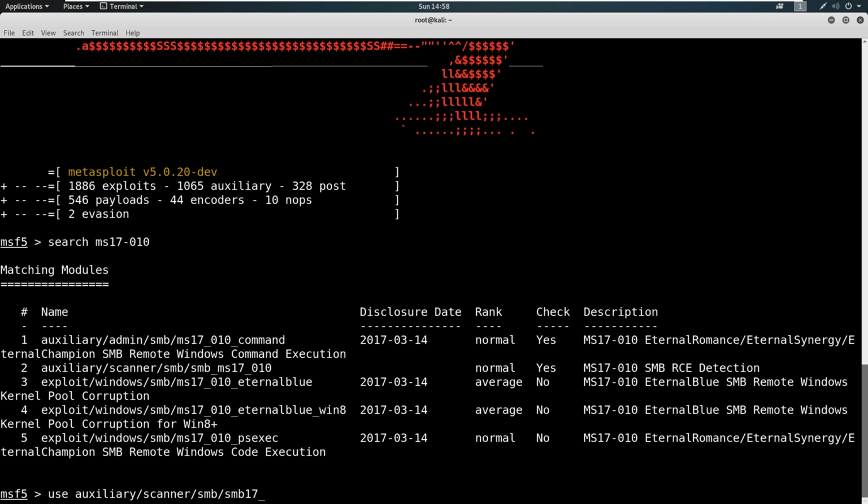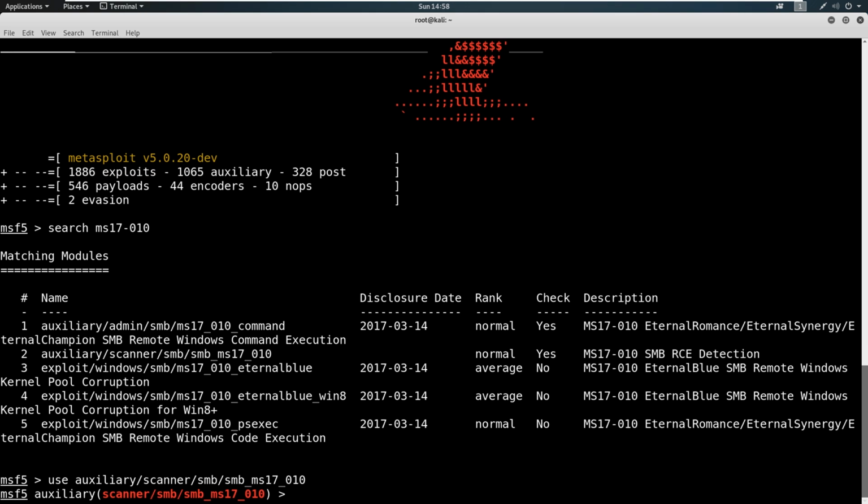Also, it should be noted too that, I screwed that up. SMB MS17-010. It should also be noted that this exploit can tip a machine over. So if you're doing it on an internal environment, make sure that it's not a significant machine. Like if this was a domain controller, you probably want to call up the client and say, hey, I'm about to use an exploit.